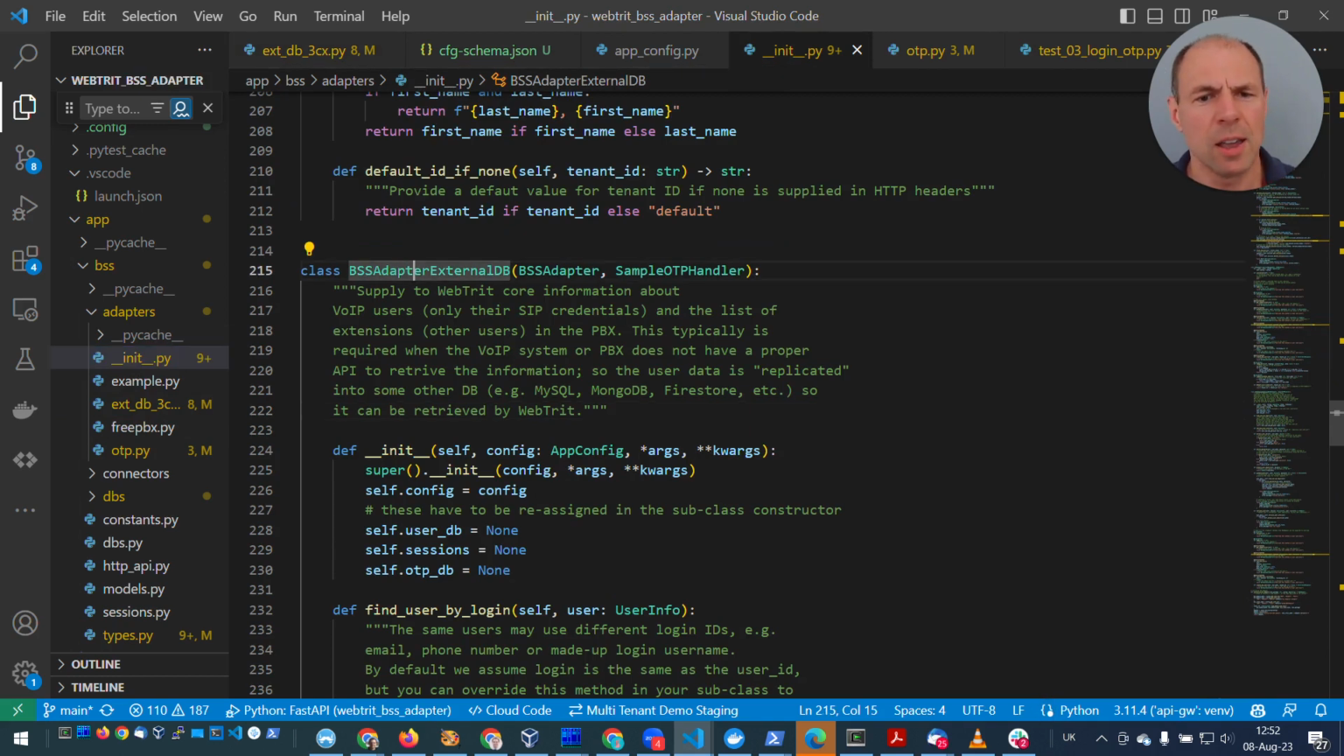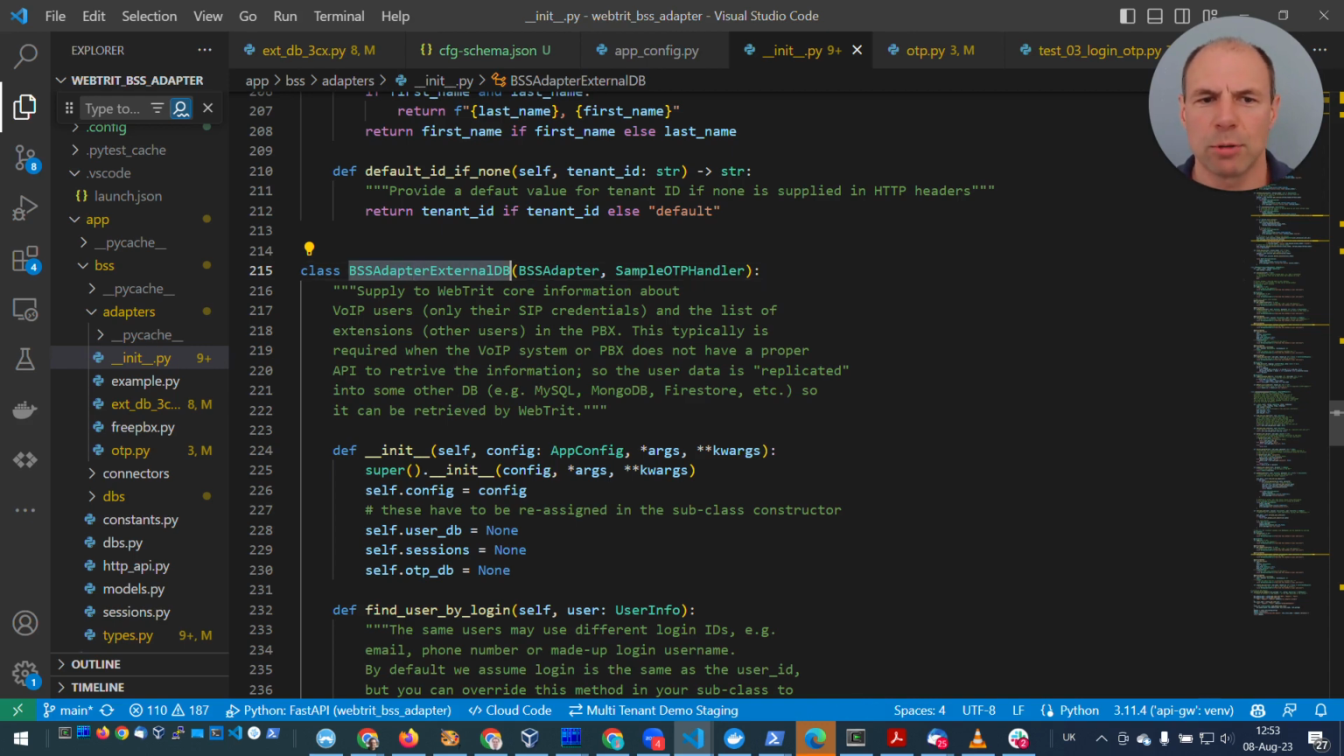The idea is that in many cases that you will be implementing, user information is stored in some database outside of WebTrit. It could be your cloud database, could be an on-premise database. So really what your adapter will be doing is extracting the data from a database and mapping attributes. For instance, in your database, the field is called username. In WebTrit, it's called user ID, so it has to do this remapping and return the information. So we try to make it as easy as possible for you.